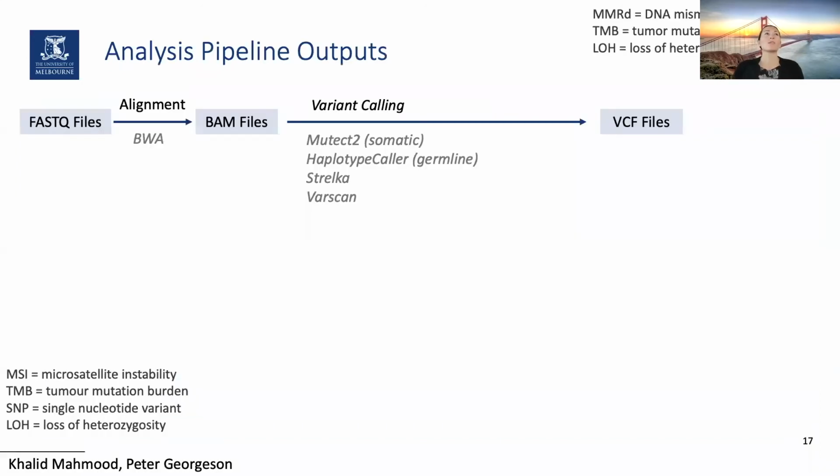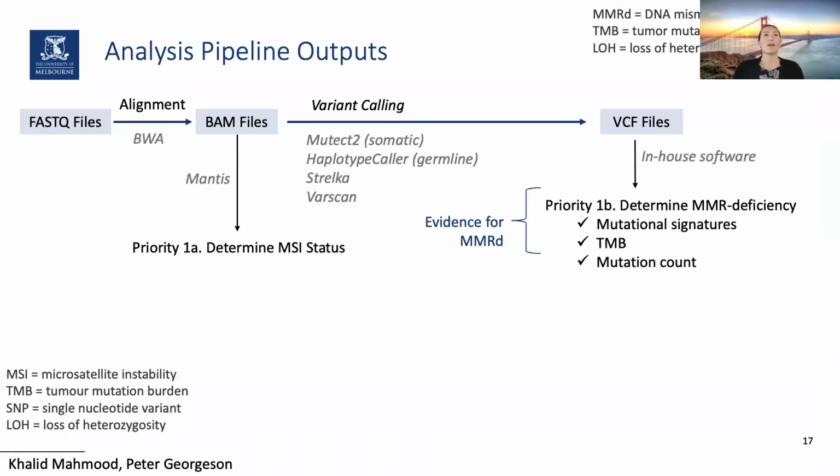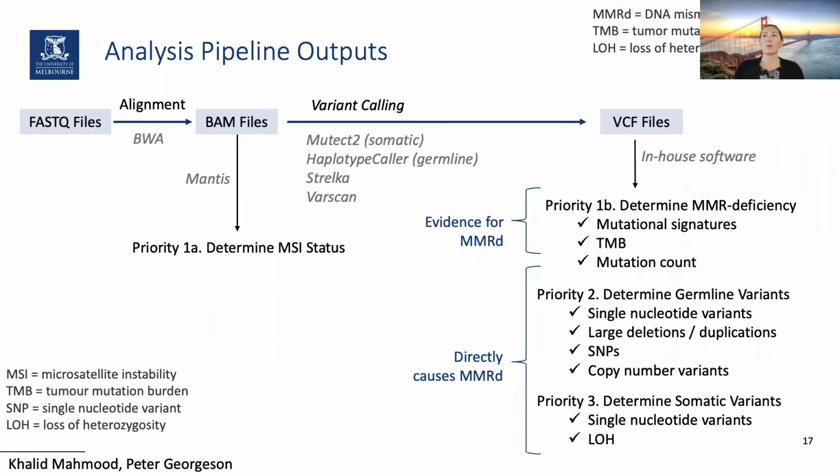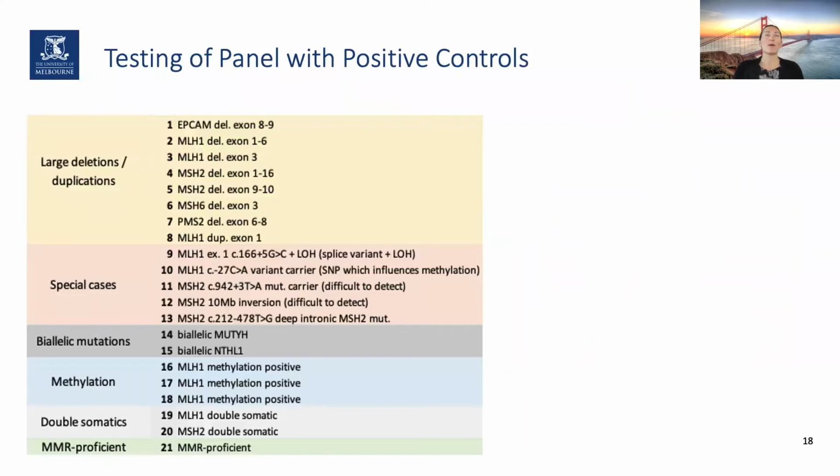So after sequencing and putting the data through the pipeline, we first wanted to have a look at the MSI status and determine the MMR-deficiency. For this, we wanted to look specifically at mutational signatures, tumor mutation burden, and mutation count, which give us evidence for MMR-deficiency in the tumor sample. We then looked for germline variants and somatic variants, which will give us a direct cause for MMR-deficiency. But before we ran the panel on the patients, we first tested it with a set of positive controls to test for sensitivity and specificity.